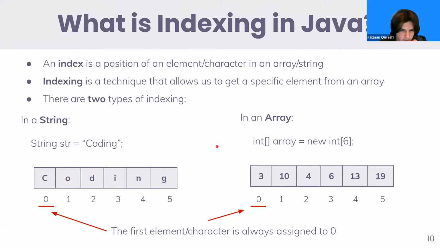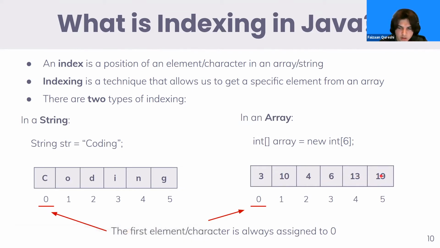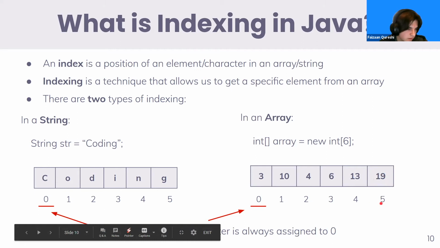So in indexing, the location of the element is going to be listed by numbers. The first value in an array is going to start at 0. So we're going to count 0, 1, 2, 3, 4, 5, even though there are 6 elements. So the 6th element is going to have the index of 5. So unlike when we count in math, where we do 1, 2, 3, we go 0, 1, 2 in coding.